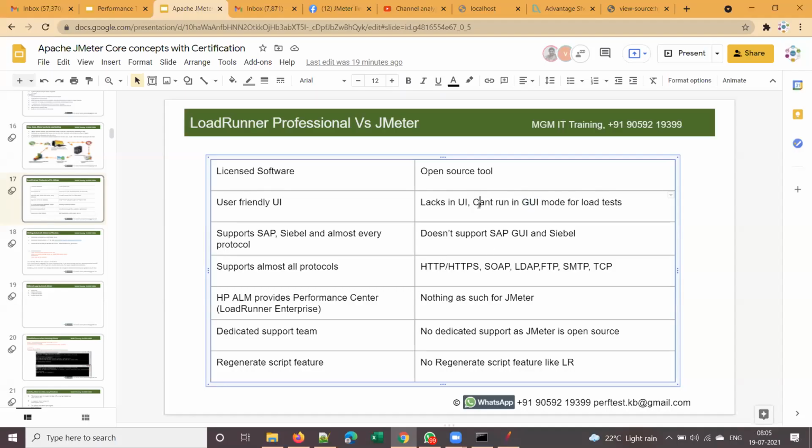So this is all about running a load test. Whereas with LoadRunner you have a very user friendly UI and three components: VuGen, Controller, and Analysis. LoadRunner is a much more mature tool because it is the pioneer tool for performance testing.